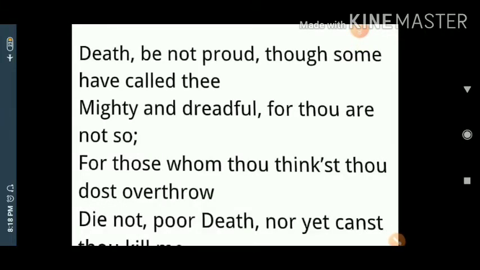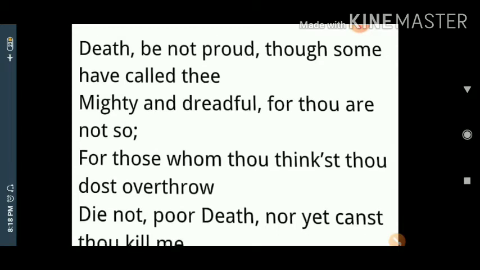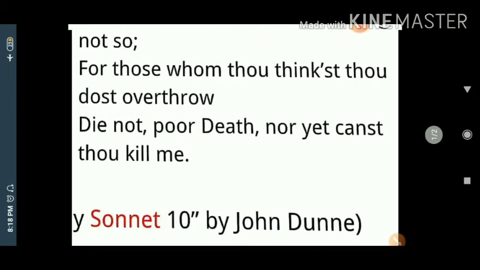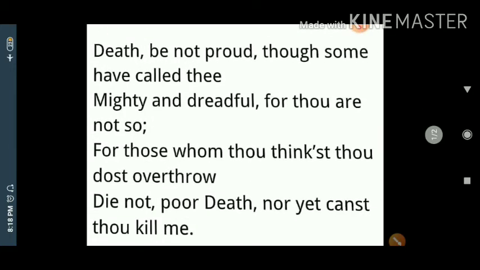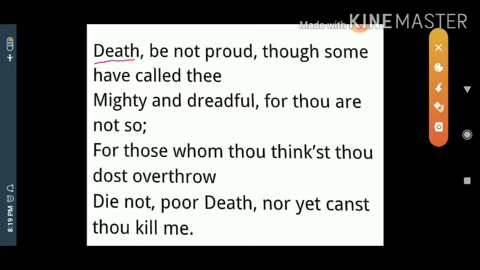Dear student friends, this I give you as an out-of-text poem. This poem is written by John Donne. It's about death. Let's see what's written here. You see, the first word itself is death. Oh death, be not proud, don't be proud. Imperative sentence. Best example for apostrophe.